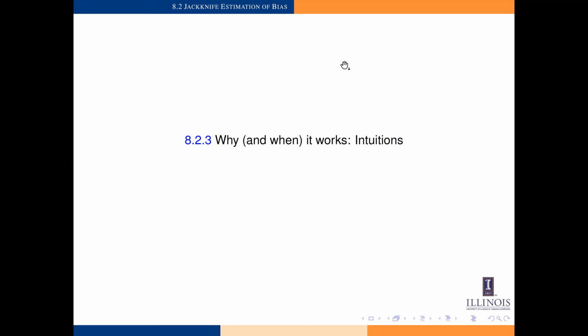As I have mentioned, the explicit proof for jackknife and its asymptotic properties is beyond the scope for this class. However, let me give some intuitions about why the jackknife works and when it works.